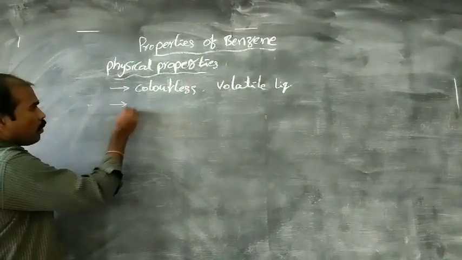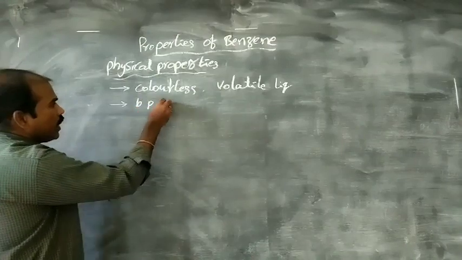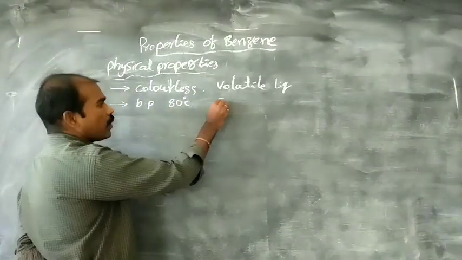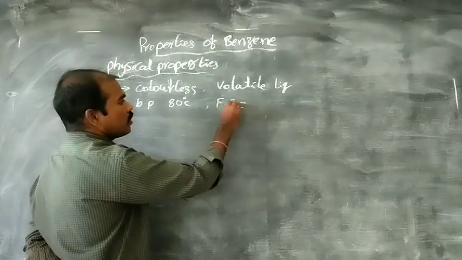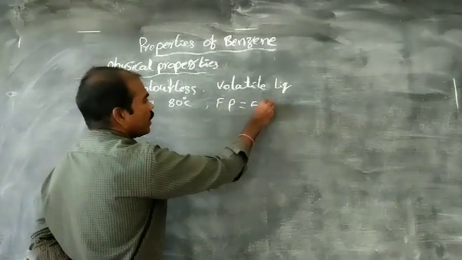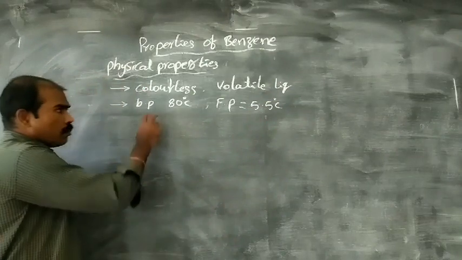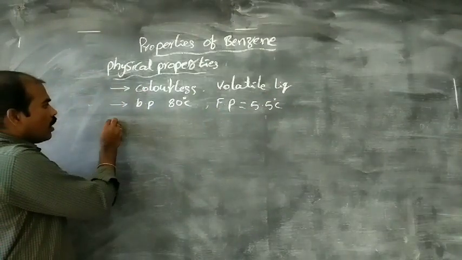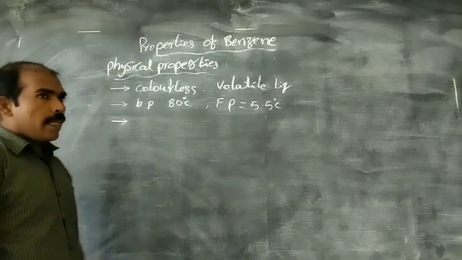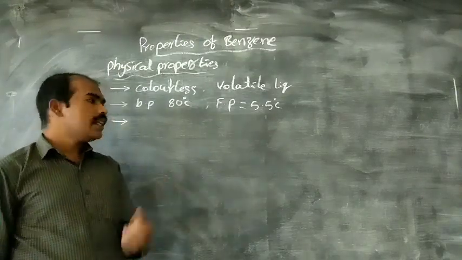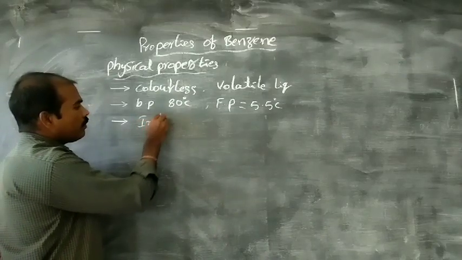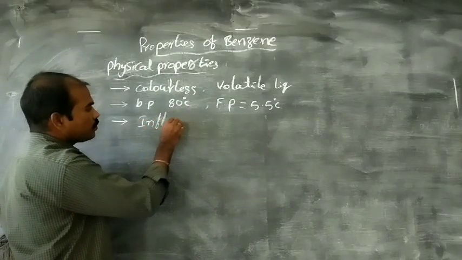Next, the boiling point of benzene is 80 degrees Celsius and the freezing point of benzene is 5.5 degrees Celsius. Next, benzene is a highly inflammable substance.